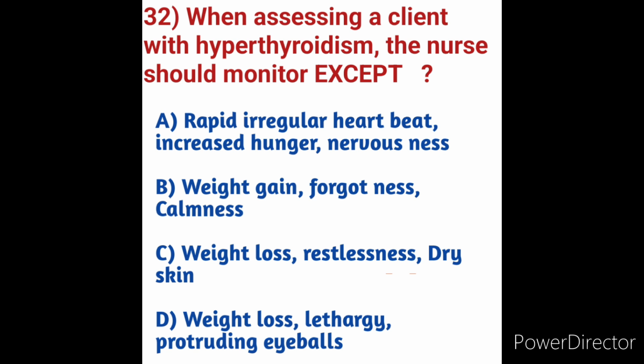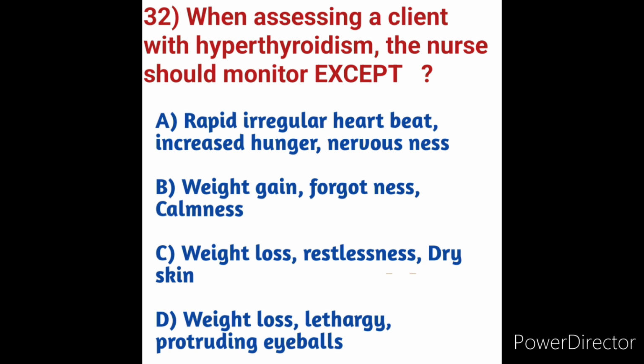Here what is meant by hyperthyroidism? Hyperthyroidism is also called overactive thyroid. It is the overproduction of hormone by the butterfly-shaped gland in the neck called the thyroid gland.